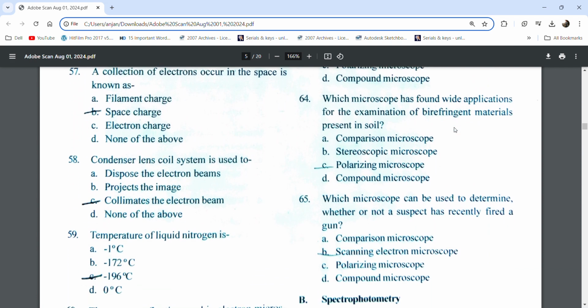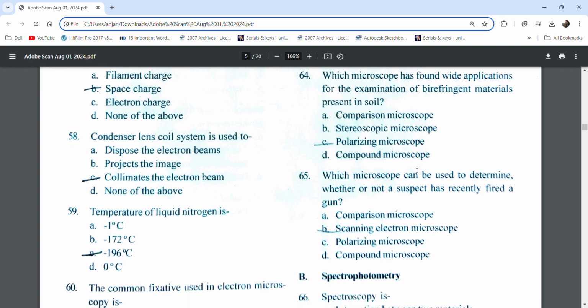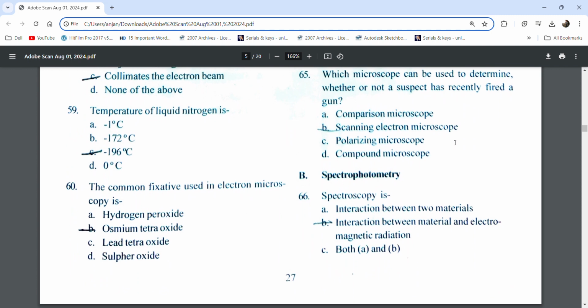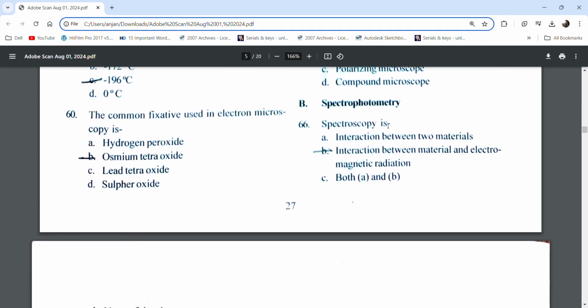Stereoscopic microscope. Which microscope has found wide application for examination of fire debris material present in soil? Polarizing microscope. Which microscope can be used in determining whether or not a suspect has recently fired a gun? A scanning electron microscope.